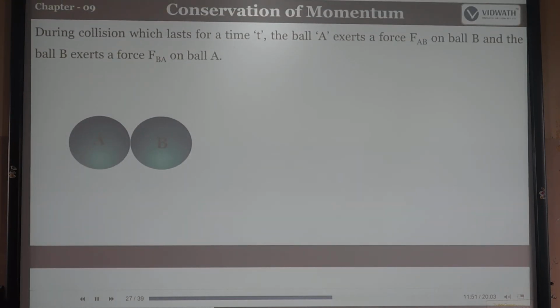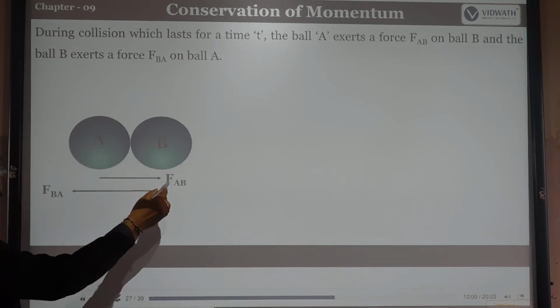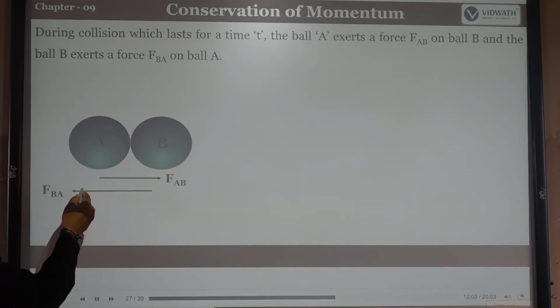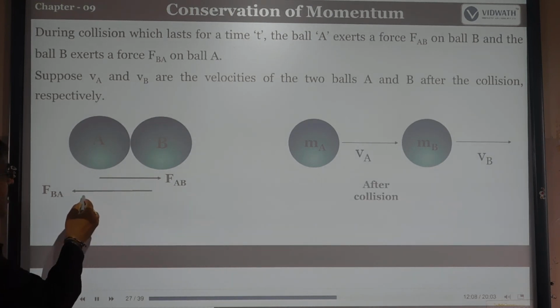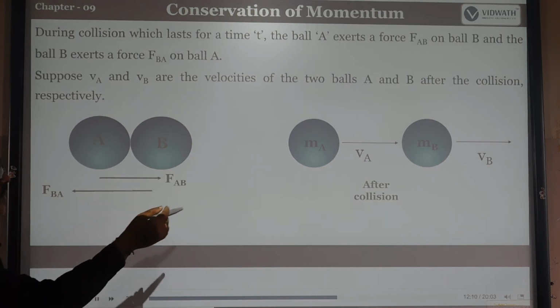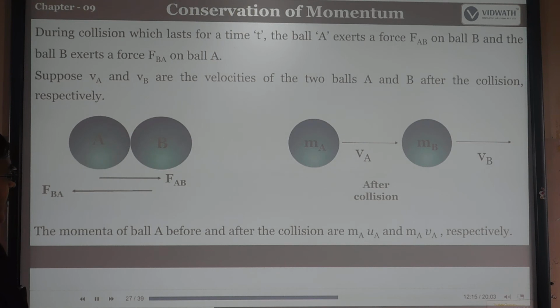During the collision, which lasts for a time t, ball A exerts a force FAB on ball B, and ball B exerts a force FBA on ball A. The force FAB is in the positive direction and FBA is in the negative direction. That is how we describe the collision. The momentum of ball A before and after the collision is MA times UA and MA times VA respectively.